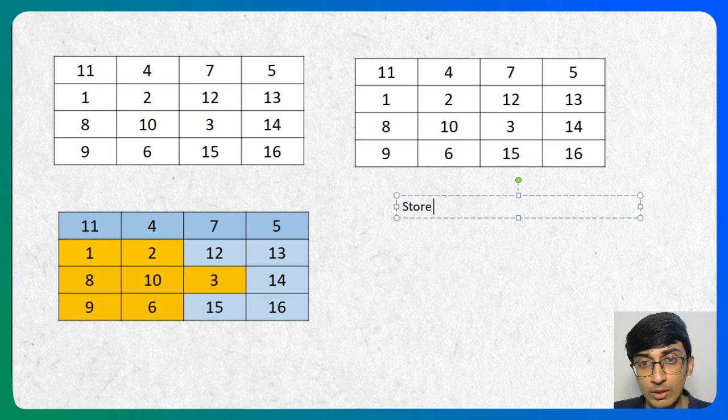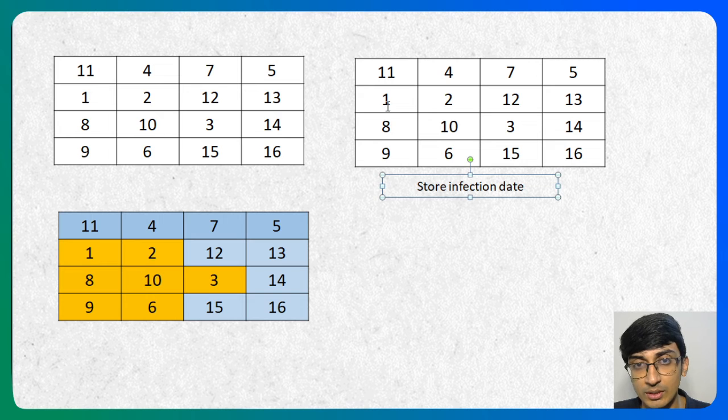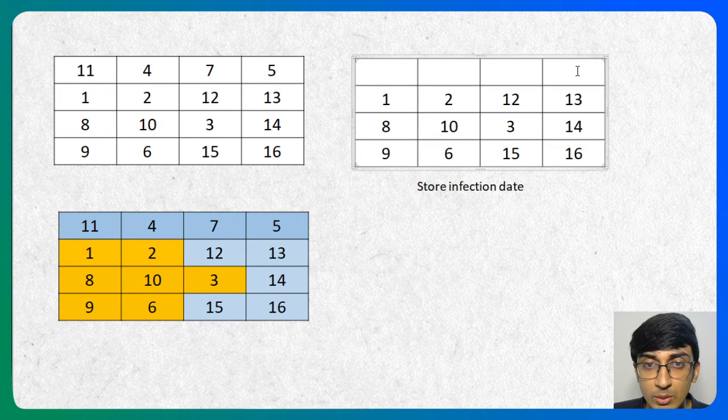Store infection date, not the cleaning date, because the cleaning date is already mentioned over here, right? So the cleaning date is mentioned on the left one. We'll store the infection date over here. In this case, there is no reinfection, so we just do it because they will be cleaned up. We don't have any issue.